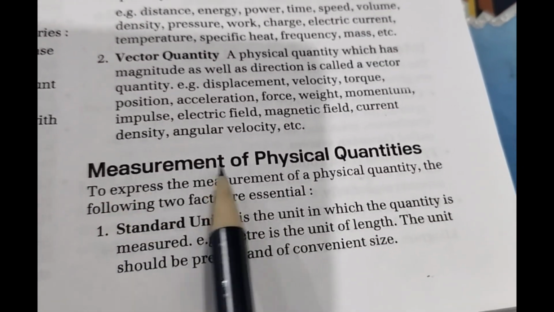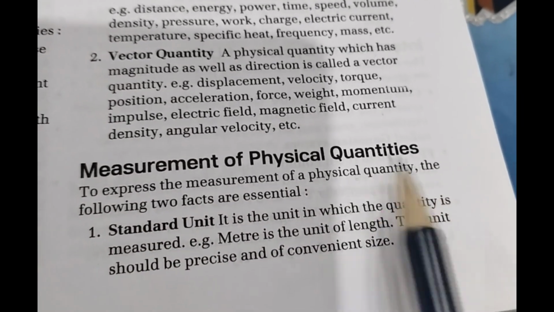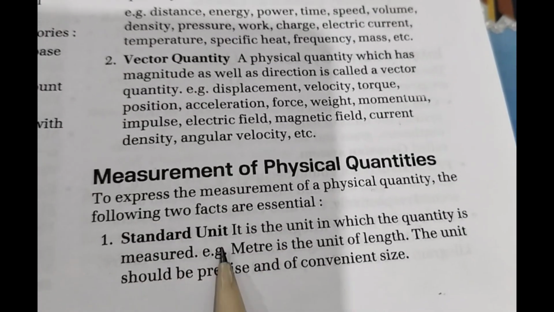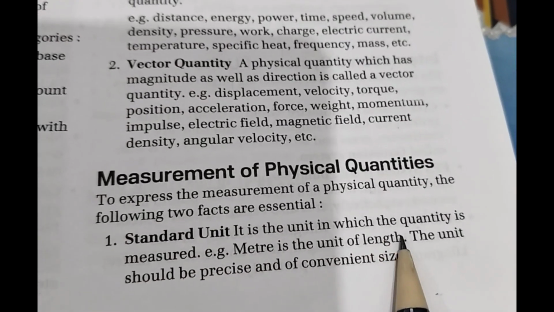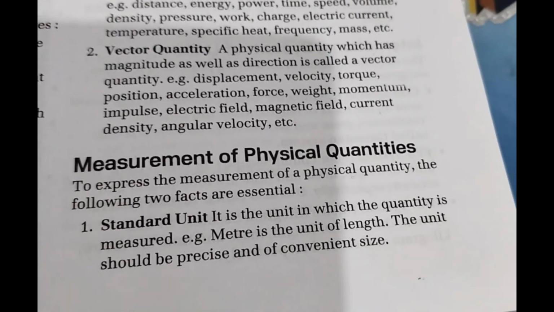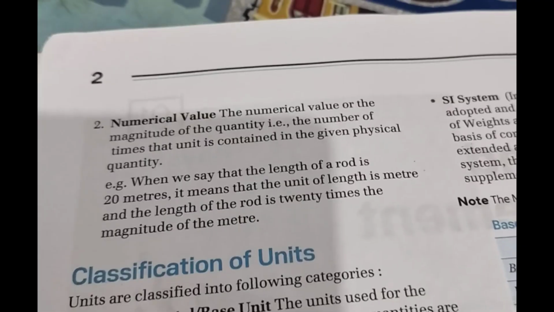So next is the measurement of physical quantities. To express the measurement of physical quantities, the following two facts are essential. The first one is the standard unit. It is the unit in which the quantity is measured. Example: meter is the unit of length. The unit should be precise and of convenient size.